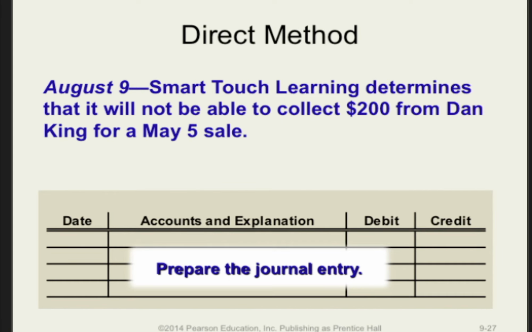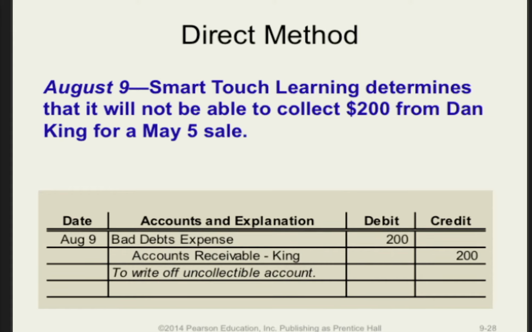On August 9th, Smart Touch Learning determines that it will not be able to collect $200 owed by Dan King related to a May 5th sale on account. How would you do that under the direct method? Well, as we said, Dan King's subsidiary accounts receivable account and the control account will be credited for $200 to remove the uncollectible account from the books. In addition, a corresponding $200 debit will be posted to the bad debt expense account. And if you look at the date, it shows that that will be posted whenever we find out that this is uncollectible.